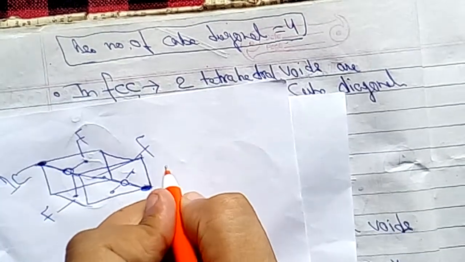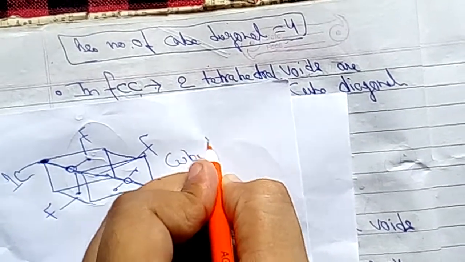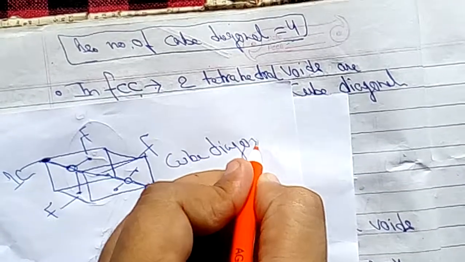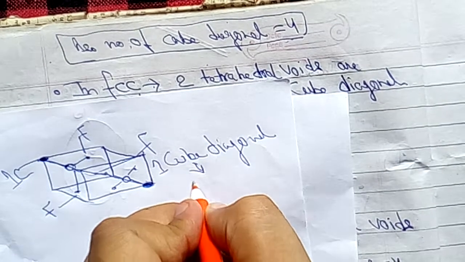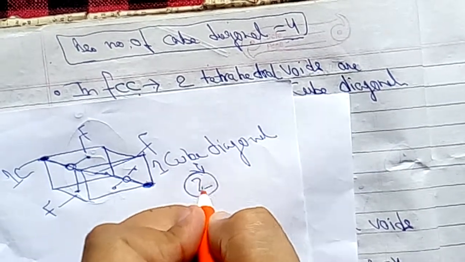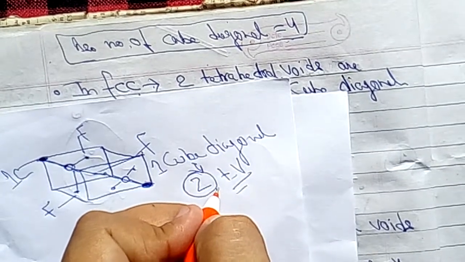On one cube diagonal, the number of tetrahedral voids is 2. So two tetrahedral voids are formed on one cube diagonal.